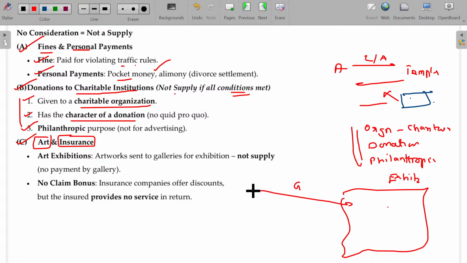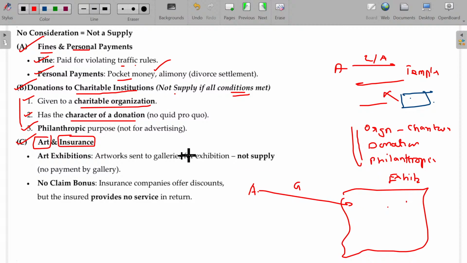Sending the goods from the artist to the exhibition to display will not come under supply, because in return nothing is there. Sometimes later the article may be returned. But if some customers visiting the exhibition purchase by paying the consideration, then that will become supply.